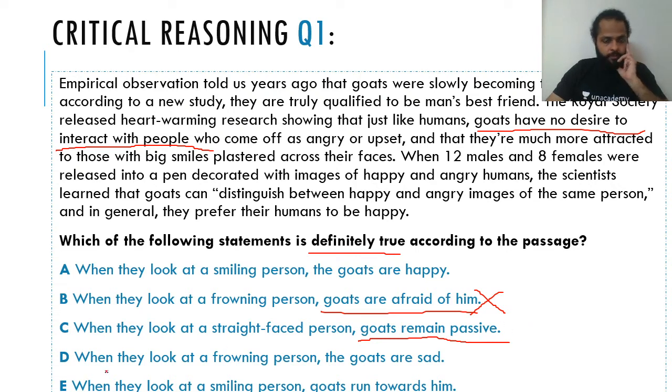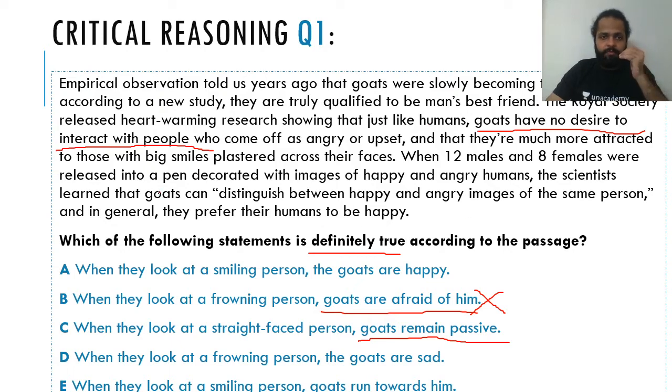Coming to the next one, when they look at a frowning person, the goats are sad. Again, there's nothing like that. Just look at the whole passage. Nowhere does the passage say that goats become sad.